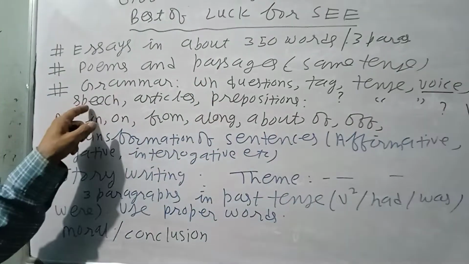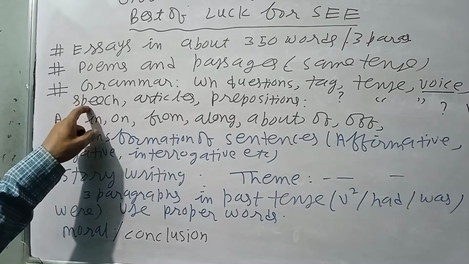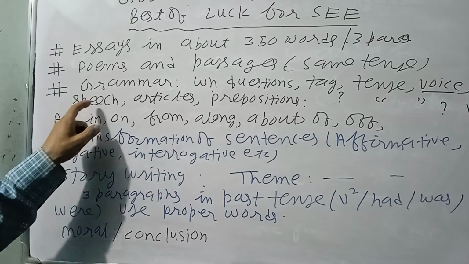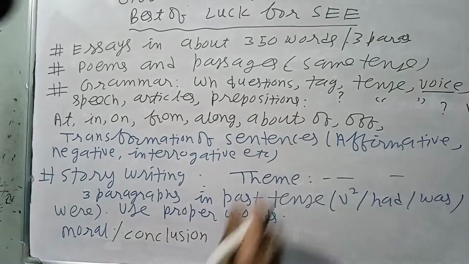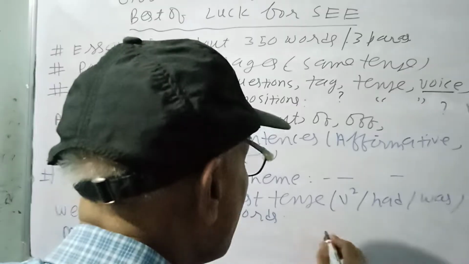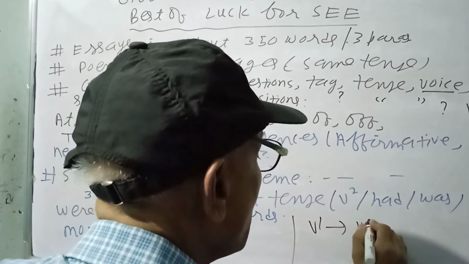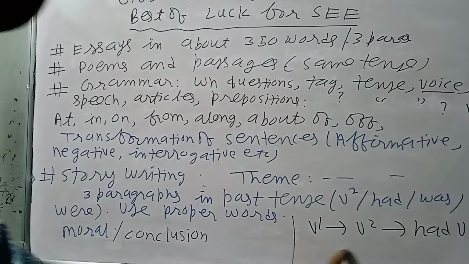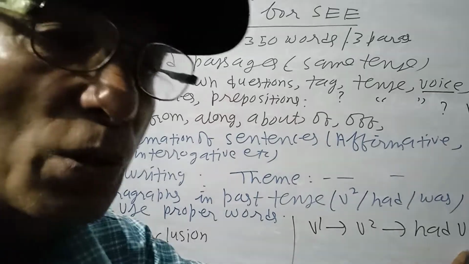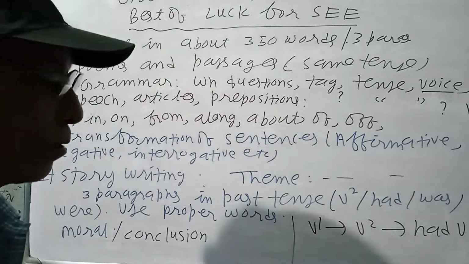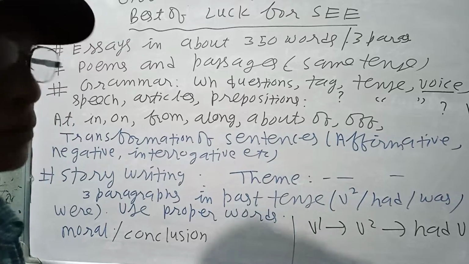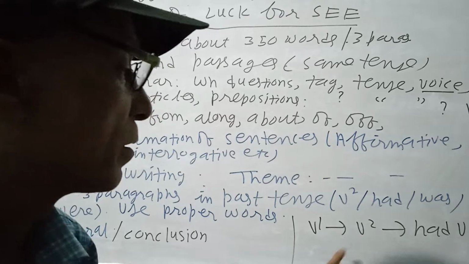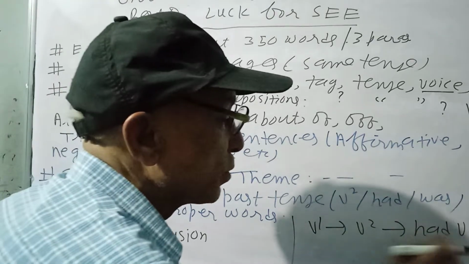You have to know whether the speech is direct speech or indirect speech. For direct speech, B1 changes to B2 and B2 changes to B3. If you are changing direct speech into indirect, you have to know if the sentence is universal truth, experimental truth or not. Experimental truth, the tense does not change. B1 to B2, B2 to B3.